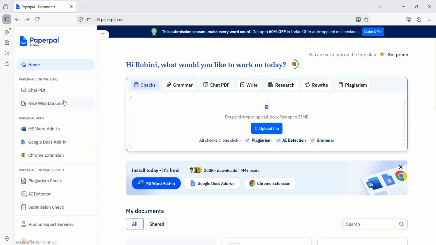So, harness these features. And one thing more, I have prepared one video in which I have explained PaperPal in detail. So I'll drop the link in the comment box. Kindly go through that. I have explained each and every feature in detail. So you will get to understand PaperPal in full detail.